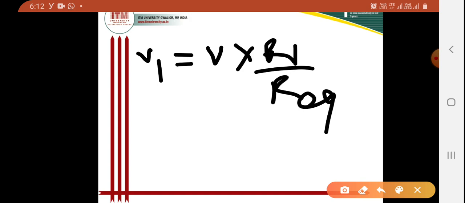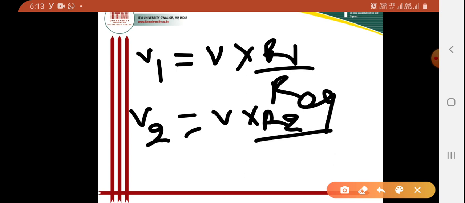Similarly, if I want the voltage across resistor R1, I write the formula V R1 divided by R equivalent. For V2, I can write V into R2 divided by R equivalent.